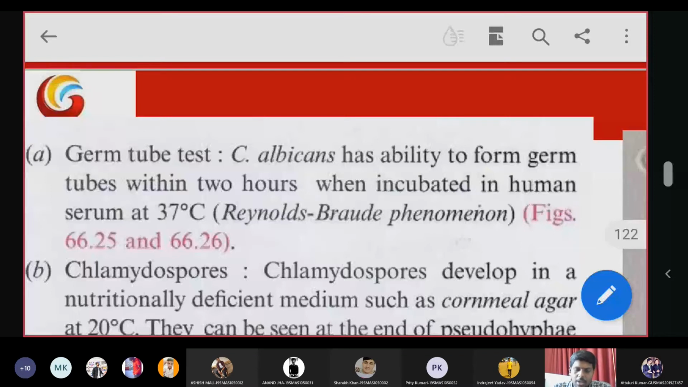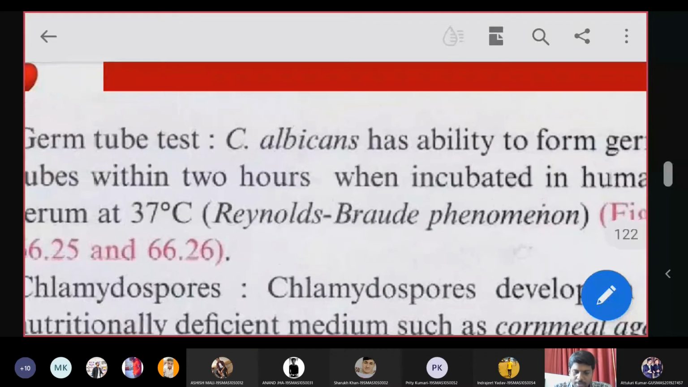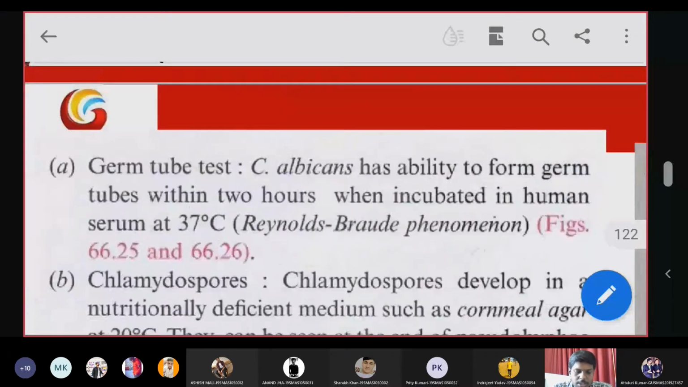This phenomenon is called Reynolds-Braude phenomenon. So this germ tube test is a specific test for identification of Candida, where we inoculate the Candida species in human serum and incubate it at 37 degrees centigrade for 2 hours. Within 2 hours, development of pseudohyphae indicates positive for the Candida species. This phenomenon is also called Reynolds-Braude phenomenon. So this is the germ tube test.